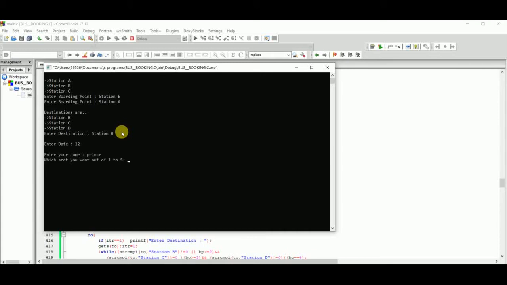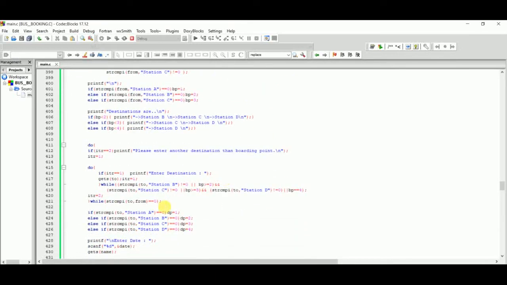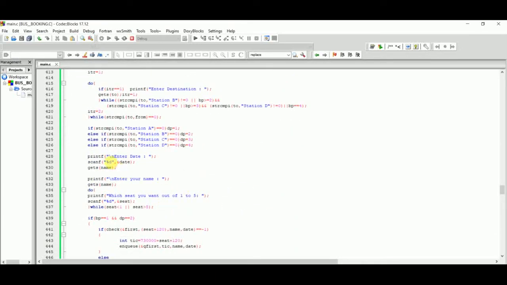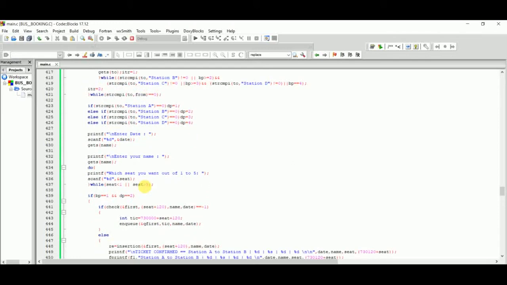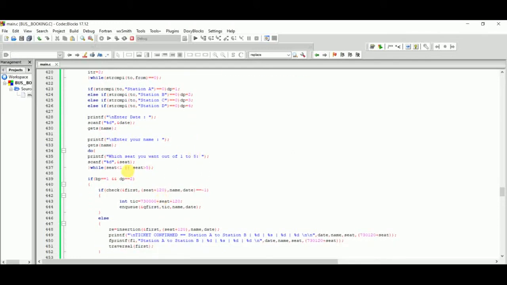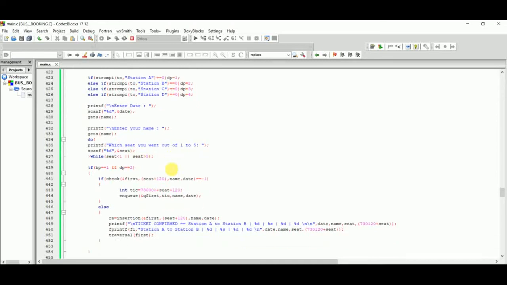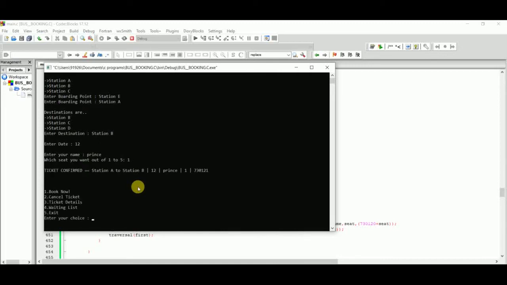Seat. Here we put the condition of only 5 seats. So here you can see that we put conditions for date, name and seat. The code runs only when the seat is in the range 1 to 5. Now we put seat number 1. Here we see the ticket confirmed, station A to B, date 12, name Prince, seat number 1.